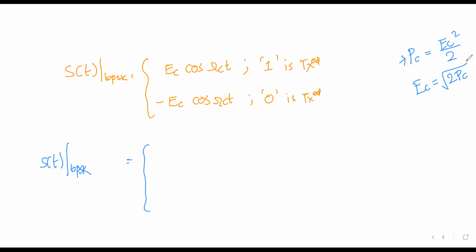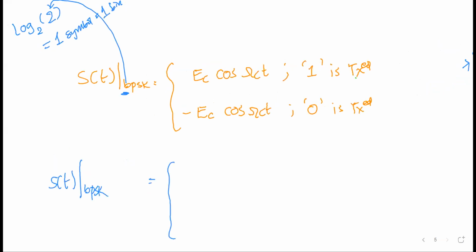Now, here we speak of BPSK, binary phase shift keying. Each binary bit is converted into one symbol, isn't it? So for binary phase shift keying, log base 2 of 2, this B stands for binary. It gives one symbol. We can write it as one symbol is equal to one binary bit.